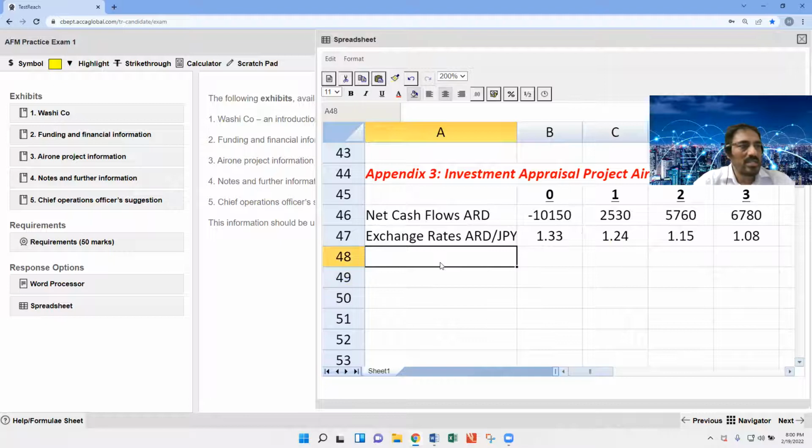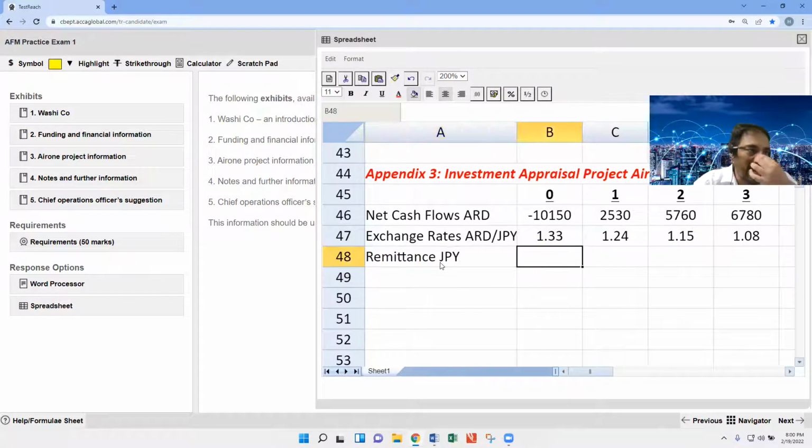Now, the cash flows, that's called remittance, in JPY. Quick reply: divide or multiply? If ARD converts to JPY, divide or multiply?